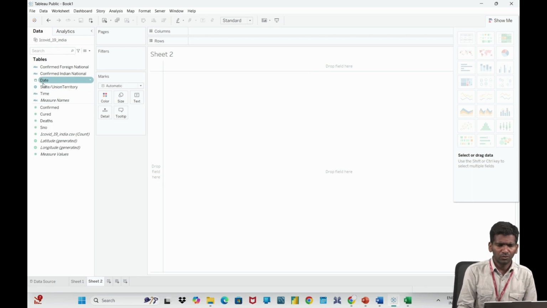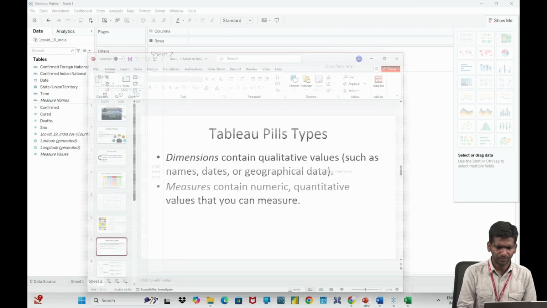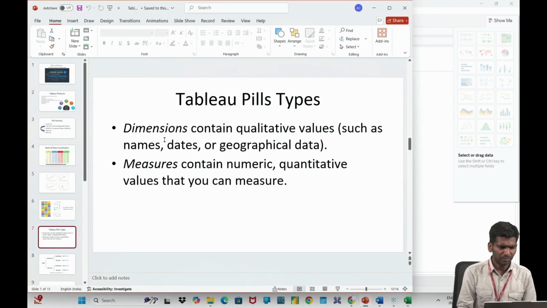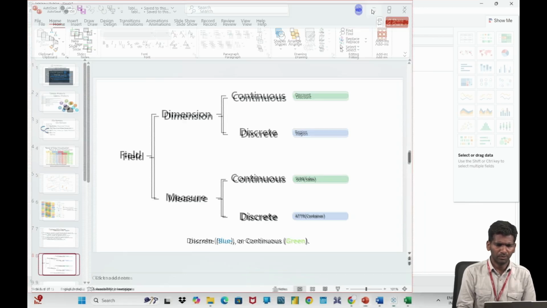We can also see that these dimensions and measures are further classified into continuous and discrete. So discrete will be in blue color, continuous will be in green color. Color wise you can see it in the Tableau.